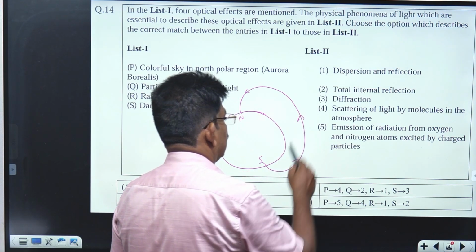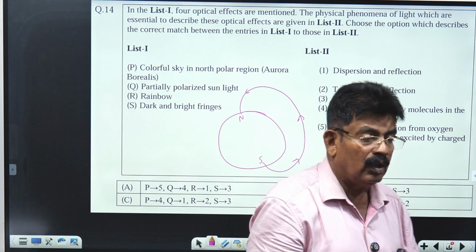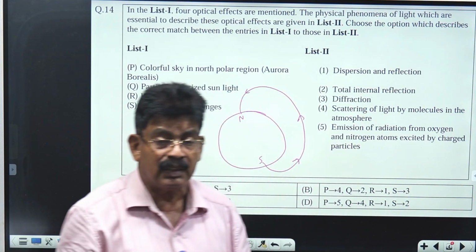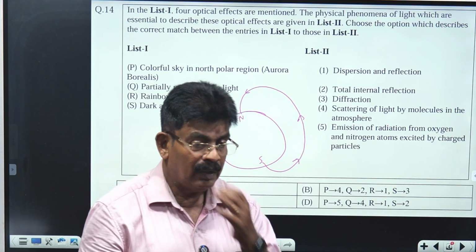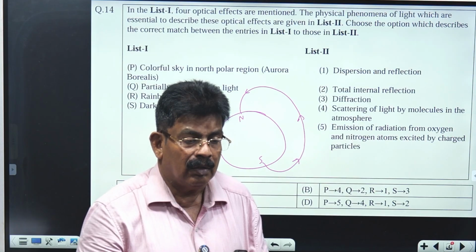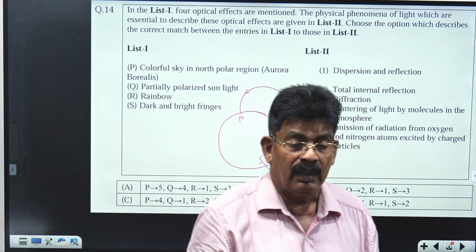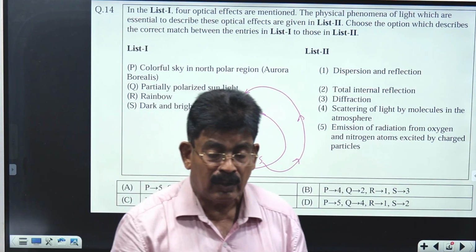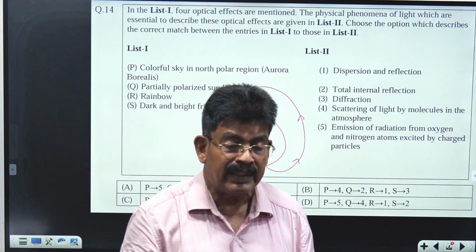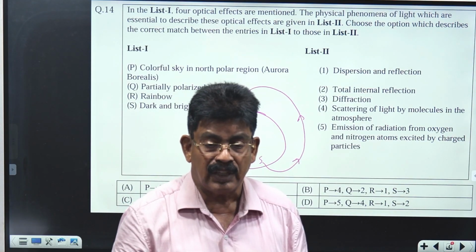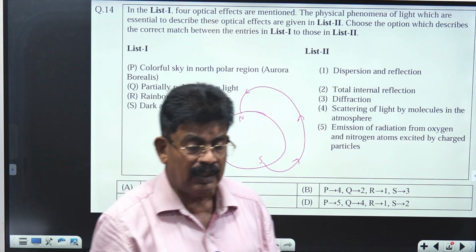Now, when a charged particle enters the magnetic field region of Earth, it is most probably entering at an angle. It may not be along the field lines, or perpendicular to the field lines. Mostly they will be entering at an angle.